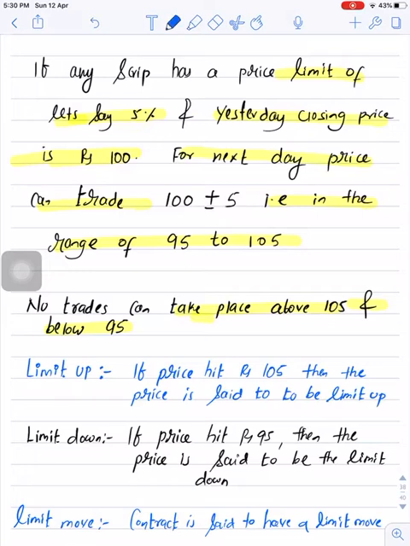Now let's understand the concept of limit up. If the price hits rupees 105, then the price is said to be limit up. If the price hits rupees 95, then the price is said to be limit down. If we talk about a derivative contract, the contract is said to have a limit move.